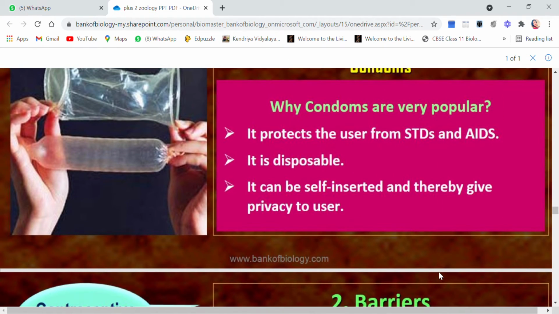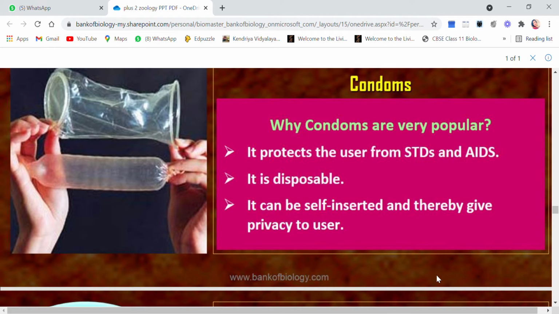Now, why are condoms very popular? The reason is that they protect the user from STDs and AIDS also. STDs means sexually transmitted diseases. It is disposable. We can use it and throw it. It can be self-inserted. We do not need any assistance, and thereby it gives privacy to the user.